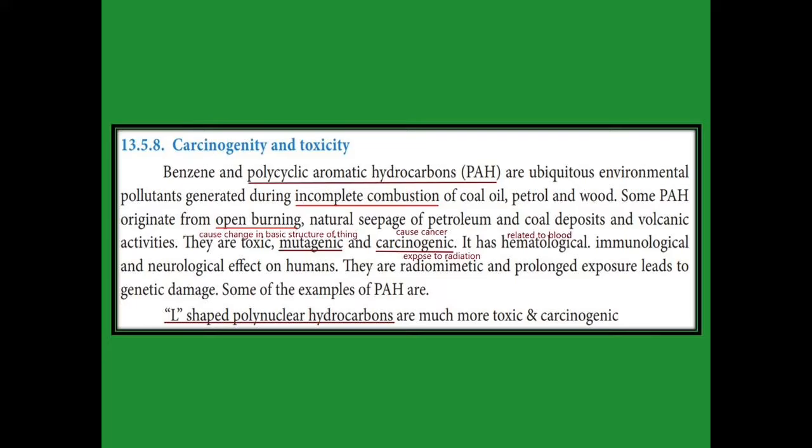So they affect our blood, immune system and nerves, and they are radiomimetic, meaning exposure to benzene and its derivatives leads to genetic damage. Particularly the L-shaped polynuclear hydrocarbons are more toxic and carcinogenic. Let's see an example for that.